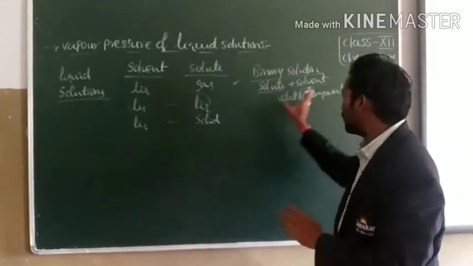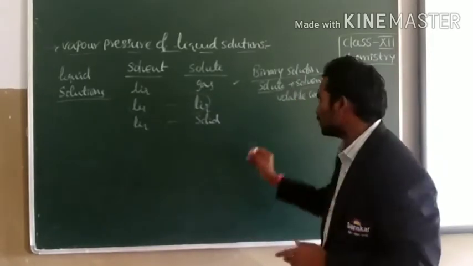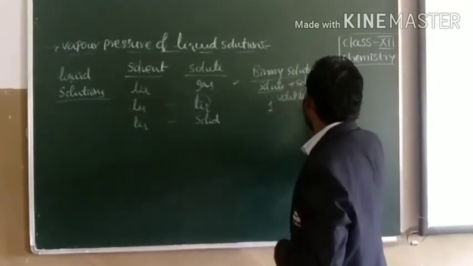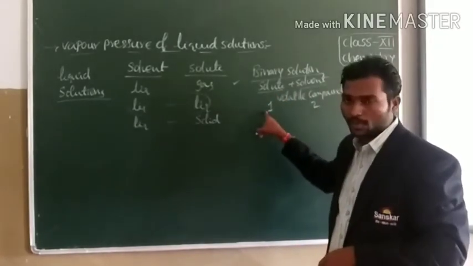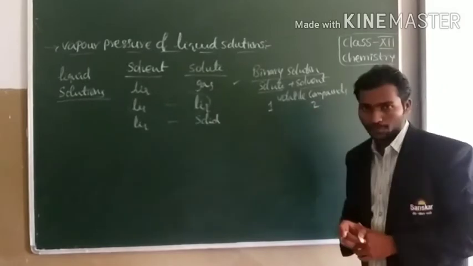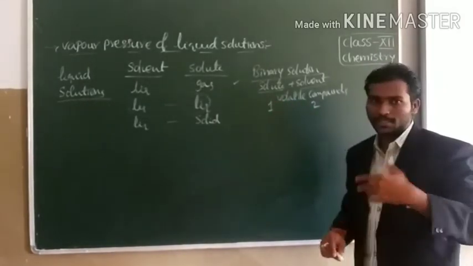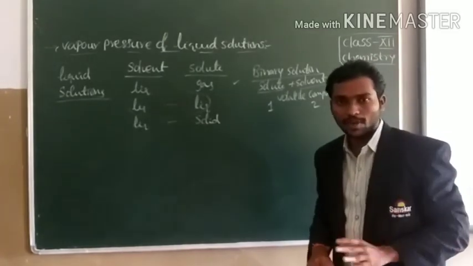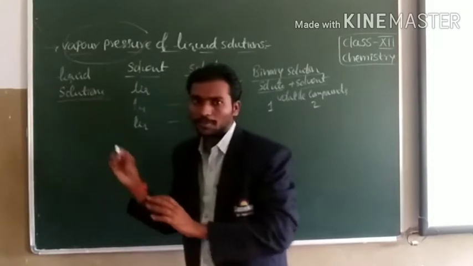So we are talking about a binary solution. Binary solution means which contains two components, component 1 and component 2. Here solute is denoted by 1, solvent is 2. When the compound is present in the liquid state, it possesses vapor pressure. Let us see the definition of vapor pressure. What do you mean by vapor pressure?